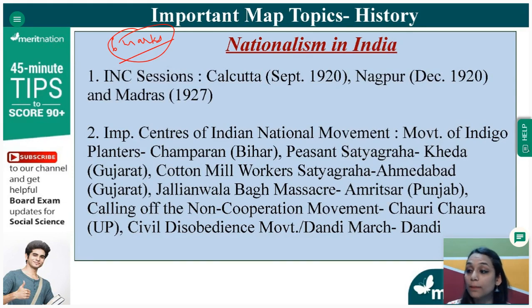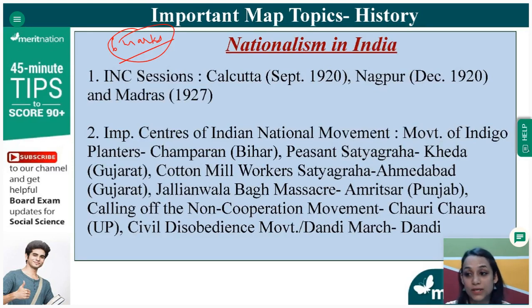So when you do the map marking, please be sure of where you are marking the spots, whatever is asked. And please read the question properly, whether they are asking you to mark that particular place, or only identify that particular place. Because there is a difference between the two, and if you mix up both of them, it might lead to a reduction in marks.